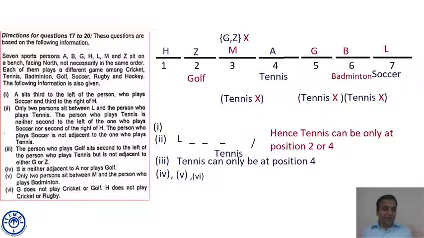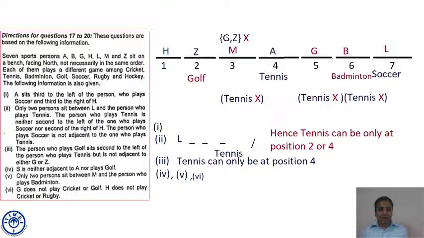Point number 3 says the person who plays golf sits second to the left of the person who plays tennis but is not adjacent to either G or Z. It is not saying that G or Z cannot be at seat number 2. They can be. But G or Z cannot be at seat number 3.